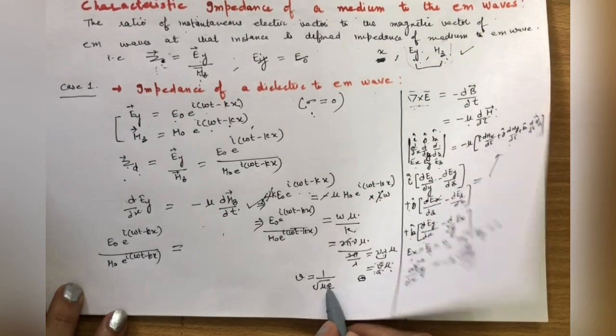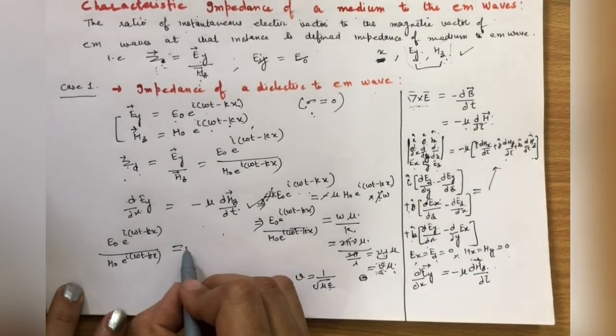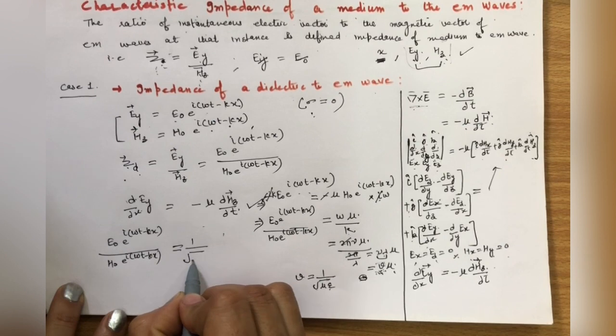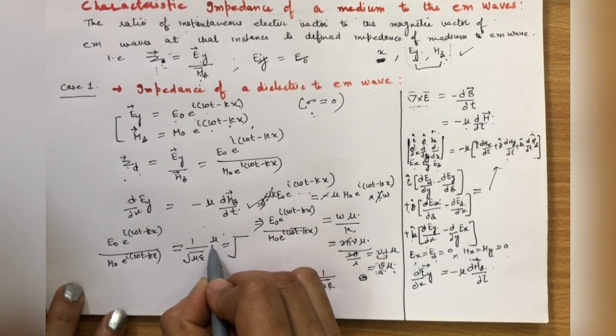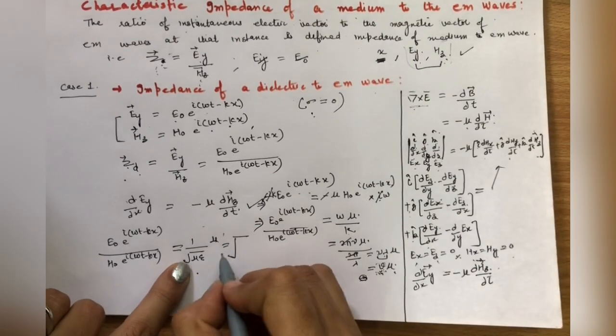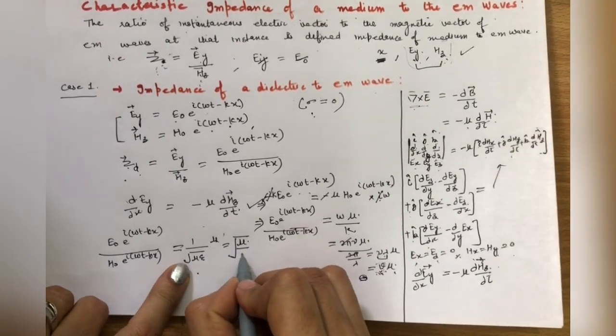We put the value of v, that is 1 over under root mu epsilon, into mu, and that is equal to under root mu over epsilon.